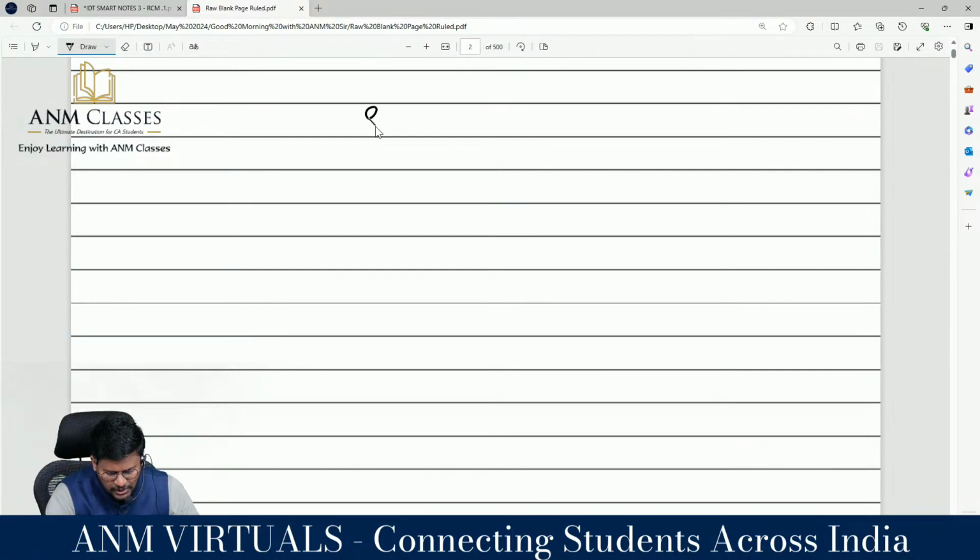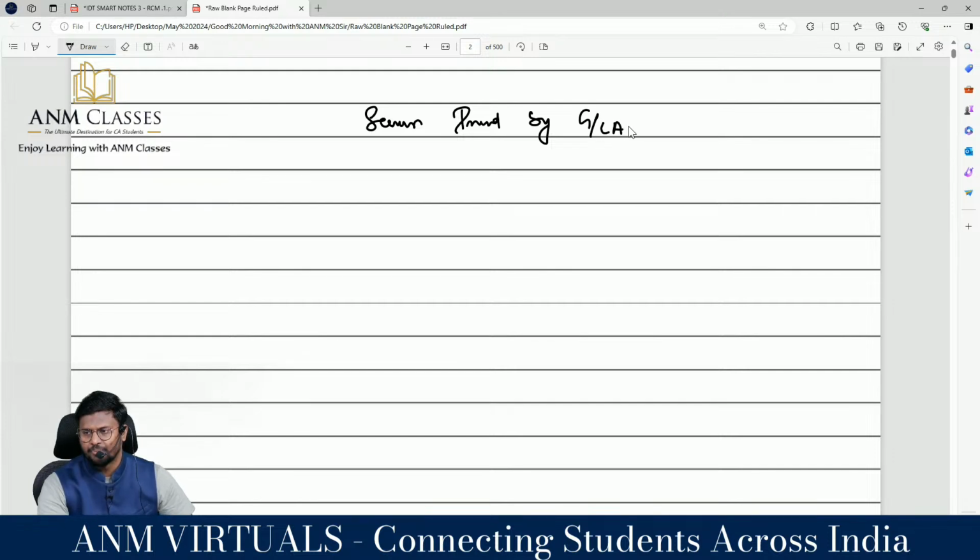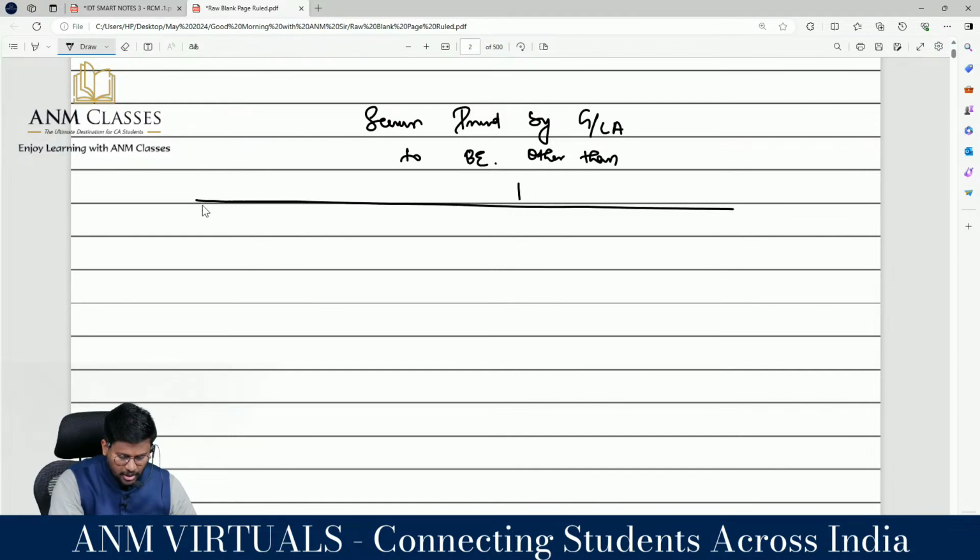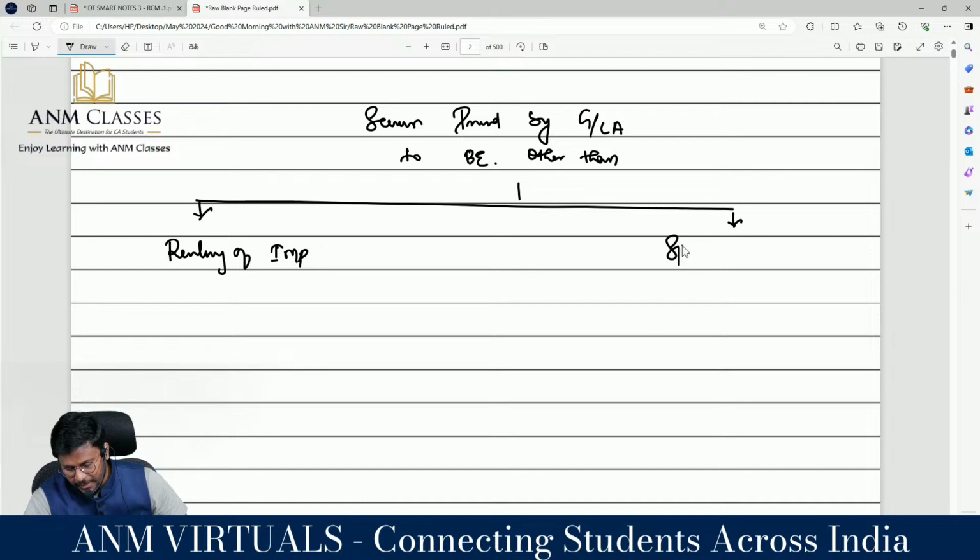So, like this we can consolidate: services provided by government or an authority, local authority, to a business entity, other than. This other than means for these cases RCM will not be applicable. Number one, renting of immovable property, correct? Number two, specified services. Are you really with me? Yes, the specified services are classified into three categories.